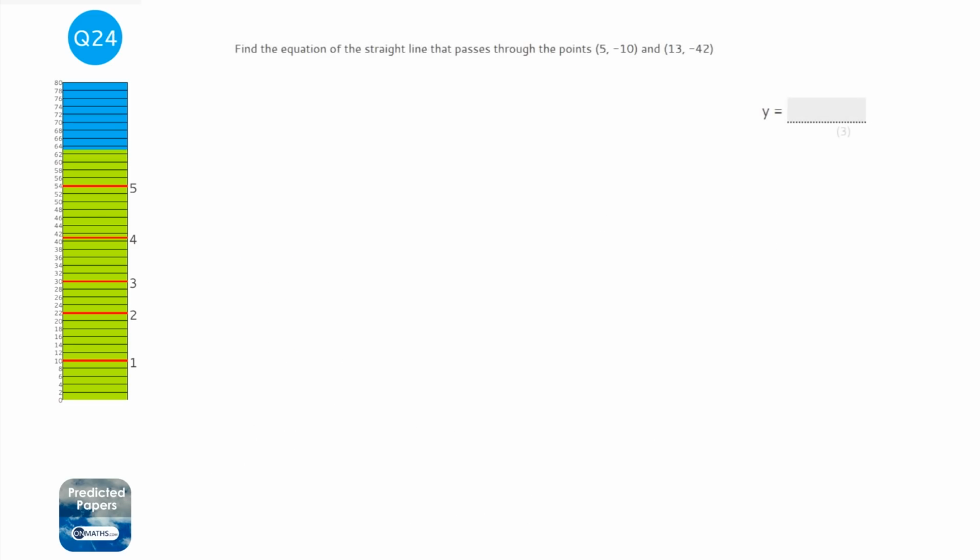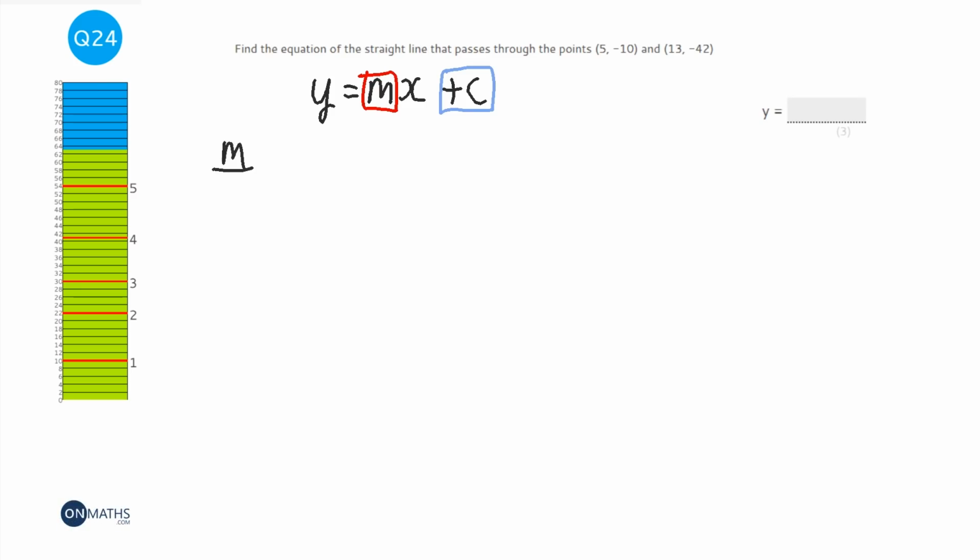Okay, in order to answer this question, we need to be familiar with the formula y equals mx plus c. Now, the m in this is the gradient, and the c, or the plus c, is the y-intercept. The first thing we need to find out is the gradient, so we're going to work out m first. To do the gradient, the formula is change in y over change in x.